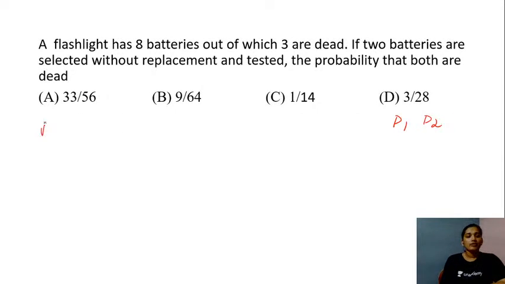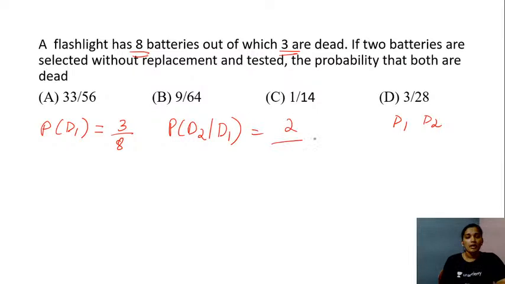Now the probability of getting the dead battery when I choose in the first case, what will that be equal to? It will be equal to, there are 3 out of 8, right? So the probability is going to be 3 by 8 here in this case, right? Now when you already picked a dead battery, now you need to check for the probability of getting the dead battery in the second selection. So that will be probability of event D2 given the event D1 has already occurred. Now out of 3 you have already picked 1, so how many are remaining?